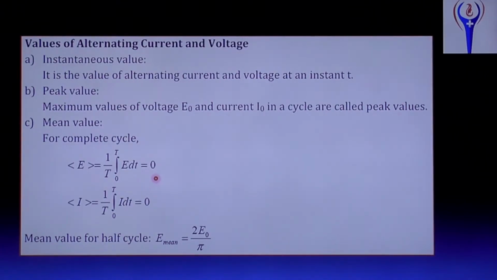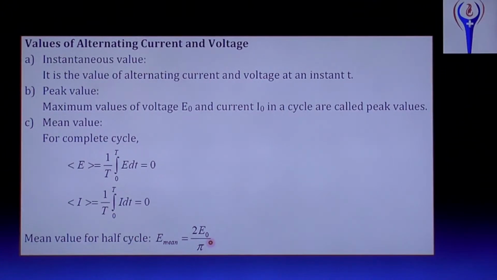Okay, that is the mean value or average value for a complete cycle of EMF. E average equals 1 by T into integral 0 to T E dt, which equals 0. Similarly, I average equals 1 by T into integral 0 to T I dt, which equals 0. And the mean value for half cycle, E mean, equals 2 E naught by pi. Okay, 2 E naught by pi.